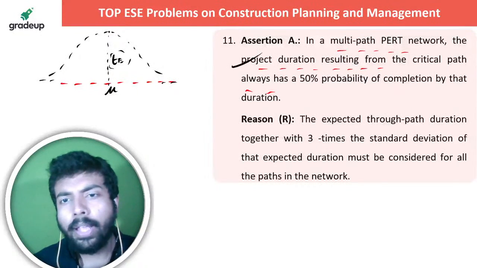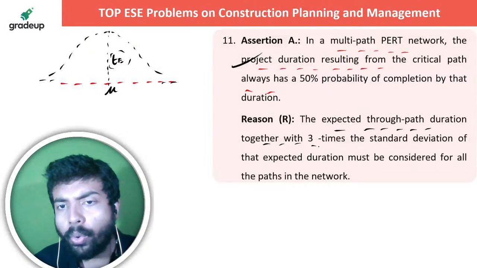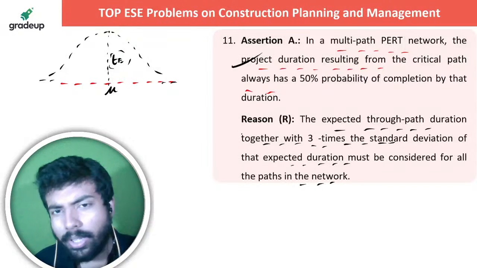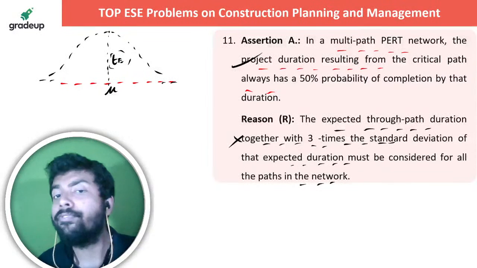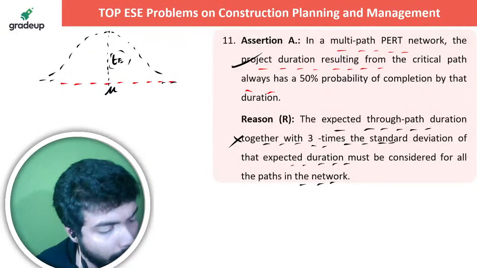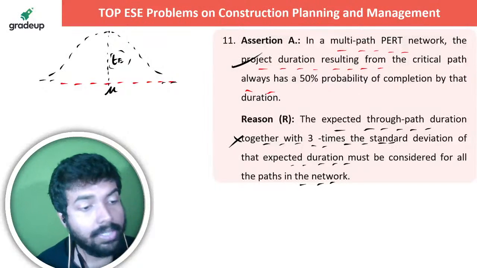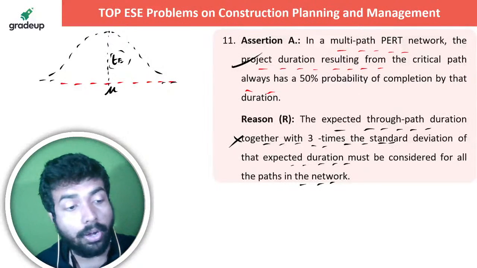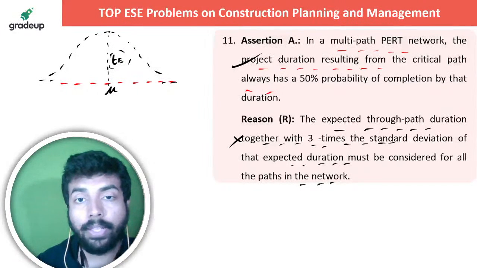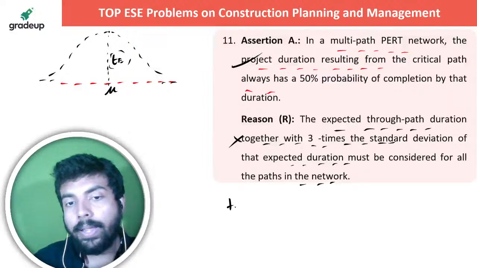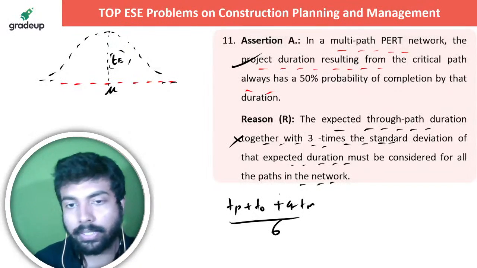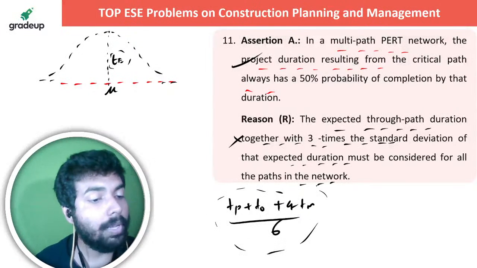So this is correct. The expected through path duration together with 3 times the standard deviation should be the नहीं तो what is the expected path for each of the path? Each of the जो path है उसके लिए expected path हम क्या लेते हैं? Anyone let me know in the live chat section what is the expected path that we actually take for this particular things? For each of the activities क्या लेते हैं सर हम? Each of the activities के लिए हम लेते हैं TP plus TO plus 4TM by 6. TP plus TO plus 4TM by 6.